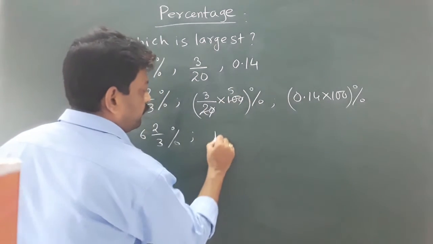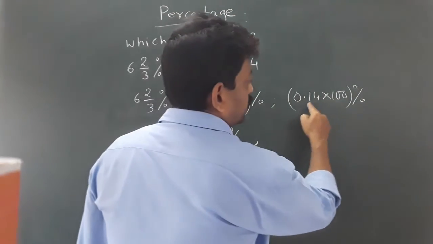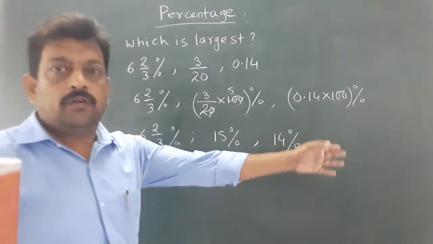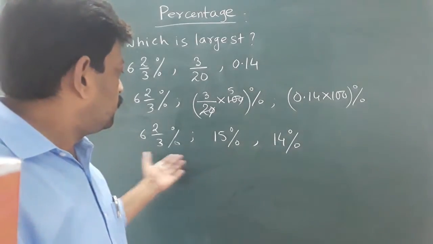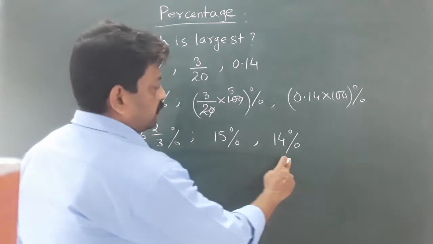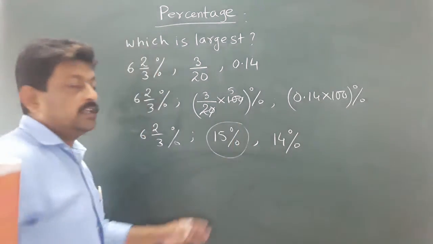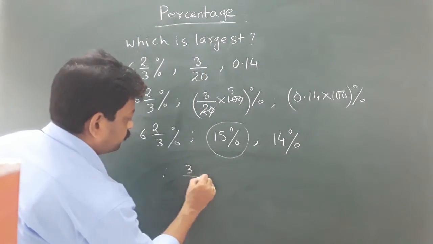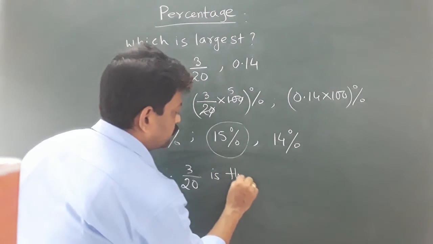So this will be 15%, and here 0.14 multiplied with 100 is 14%. Now see, all these three are done, so easy, and very quickly it can be done by multiplying with 100. Now you can easily see which one is the largest. Yes, 15 is the largest of all. Done. 3 upon 20 is the largest.